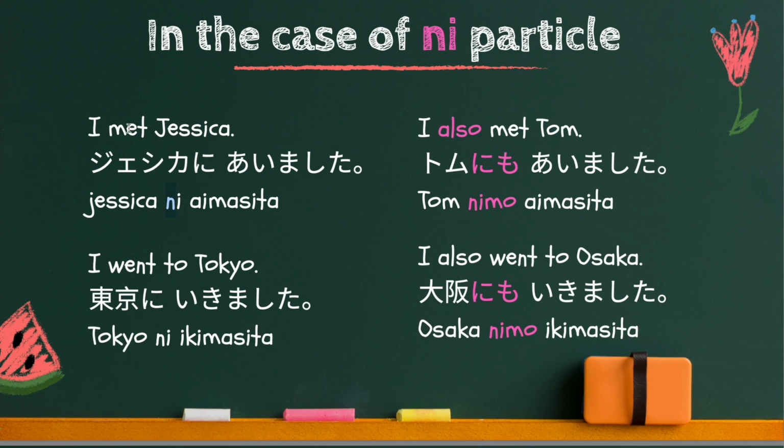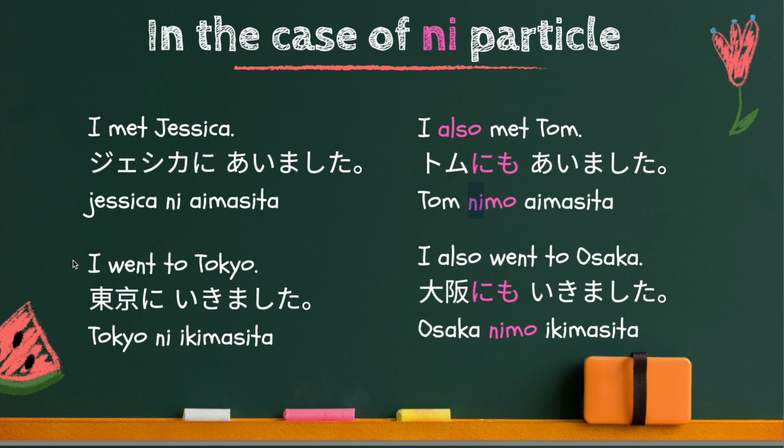So, I, the subject, is the same, but who you met, the person, changed. Therefore, this mo particle should come after Tom. But you cannot replace ni particle, therefore ni particle remains and mo particle is attached to ni particle.